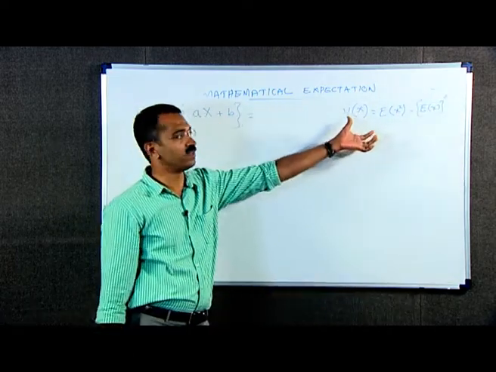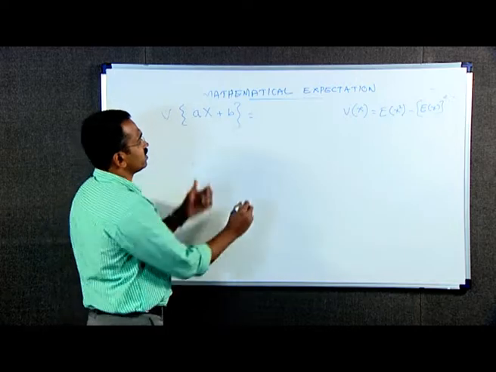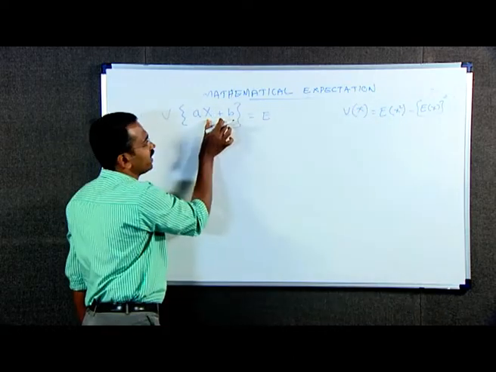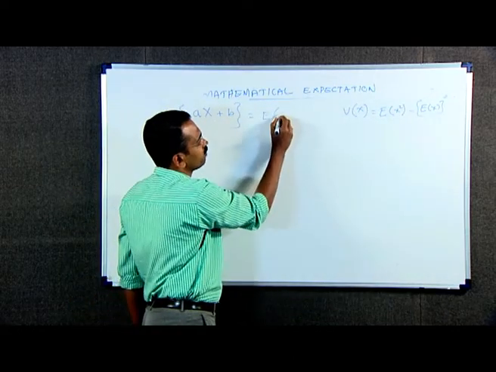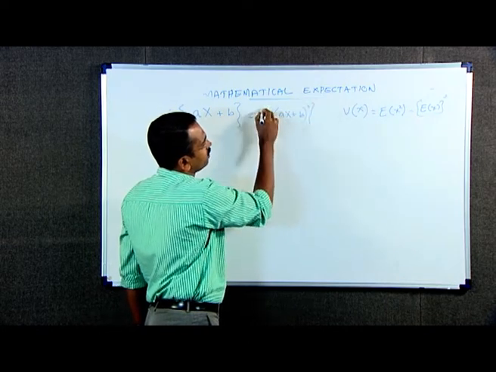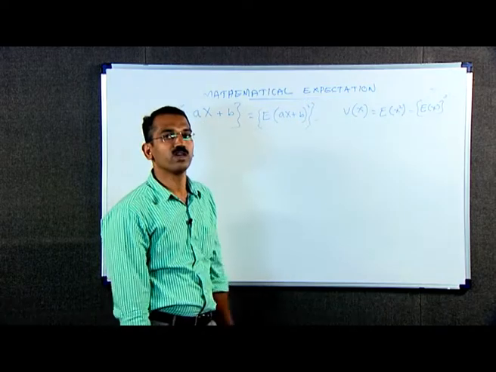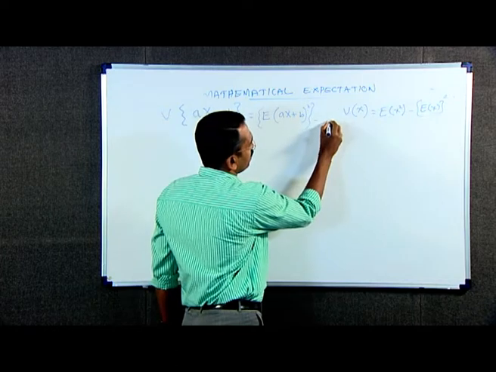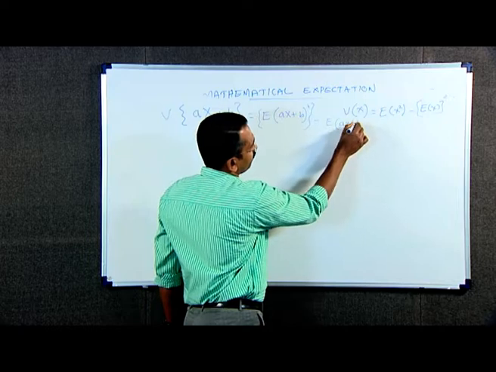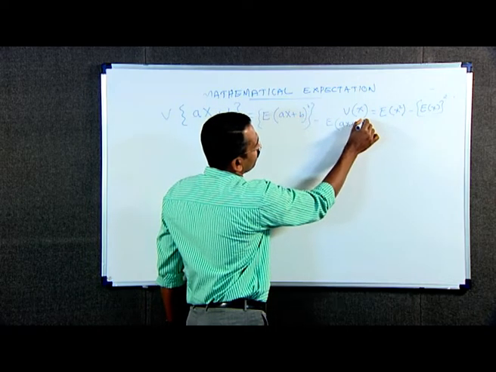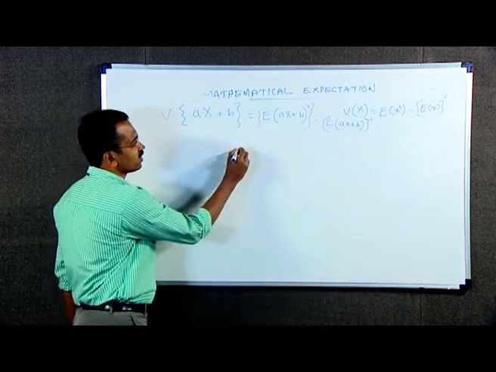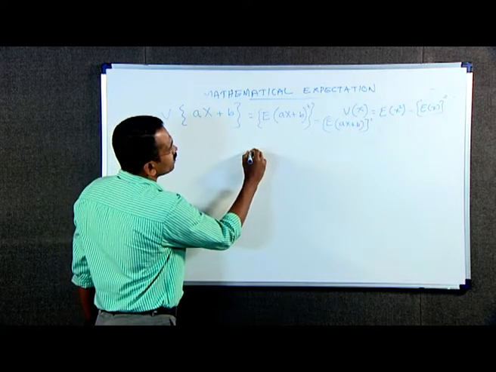Using this definition, we can write this as expectation of, here instead of x, ax plus b, therefore, expectation of (ax plus b) whole square, minus (E of x) the whole square, that is expectation of (ax plus b) the whole square. This is equal to expectation of,